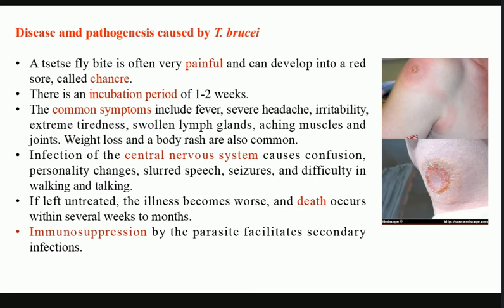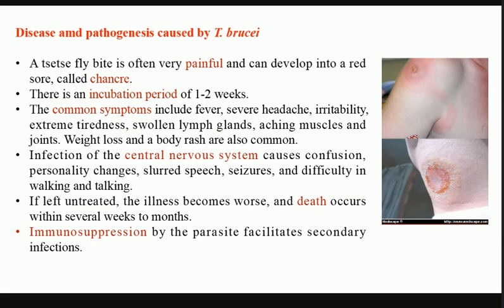Then if it invades the central nervous system and mainly the brain, it causes a lot of confusion. Okay, so the person loses their sense. All right, the speech becomes impaired, seizures occur. All right, तो seizures आ जाएंगे body के अंदर. Okay, as well as one of the most important things, it causes the demyelination of the myelin sheath. Okay, so myelin sheath is basically the protective layer which is present over the axons of the neurons.